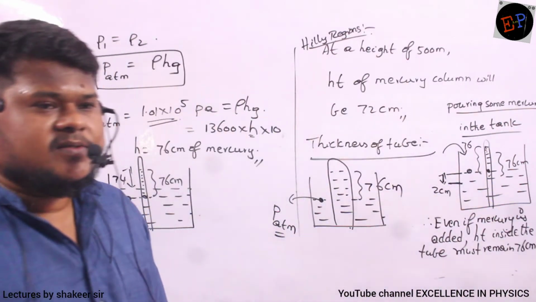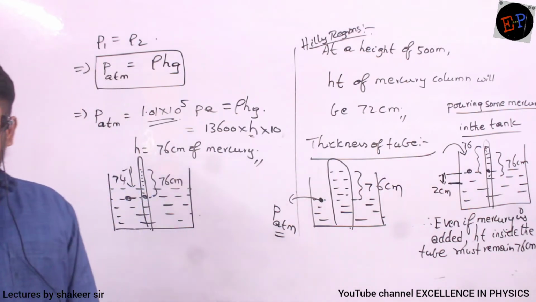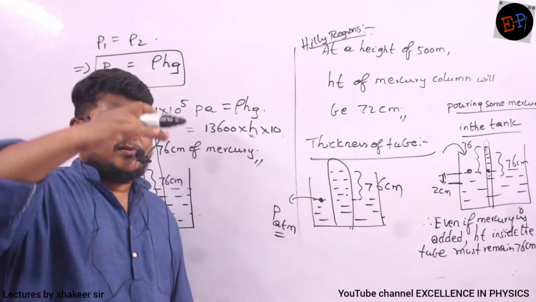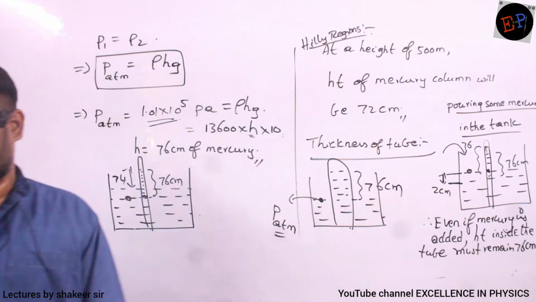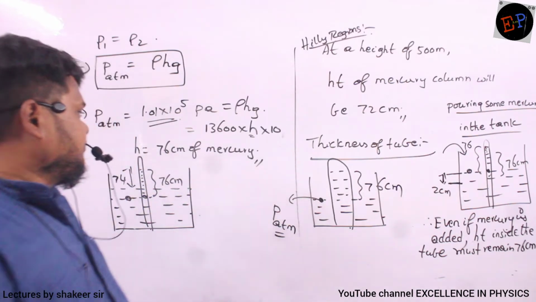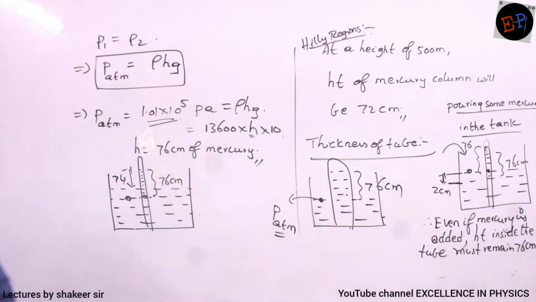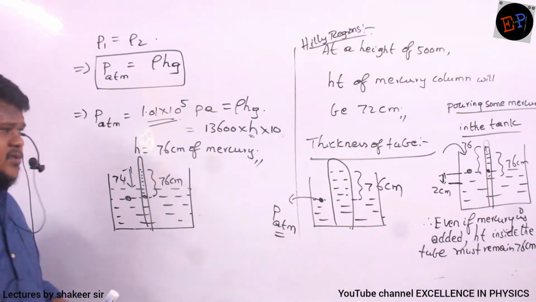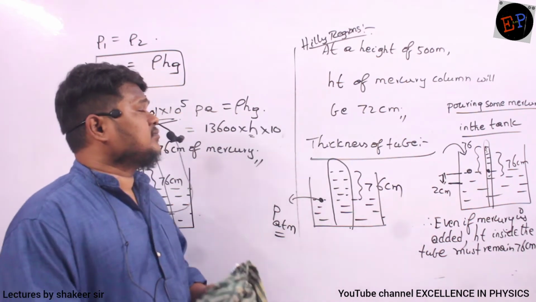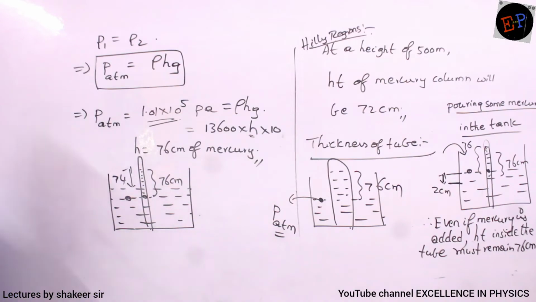Okay, that is the meaning of it. So automatically inside the test tube also the level increases by 2 centimeters. Is it clear? That's it. So this is the second application of the barometer.